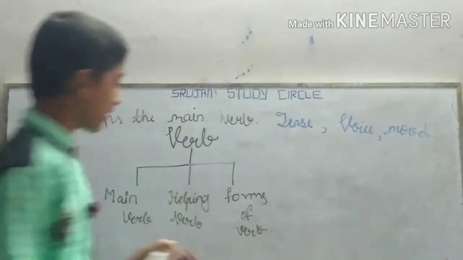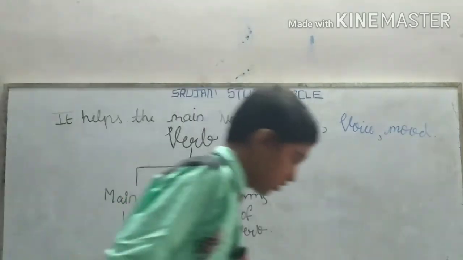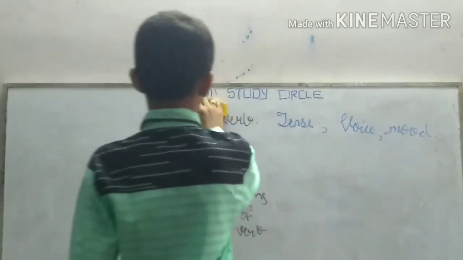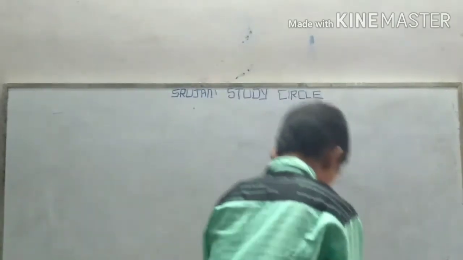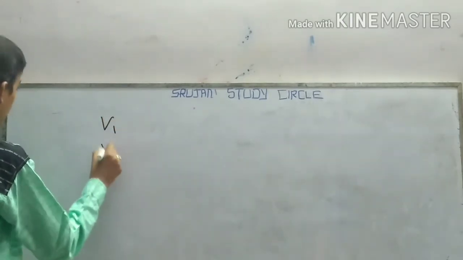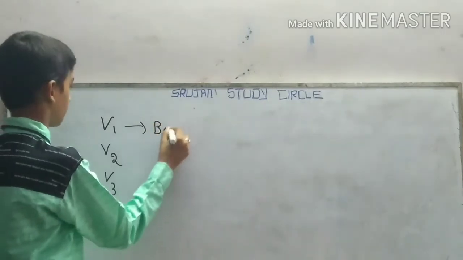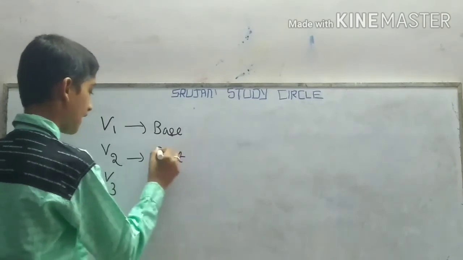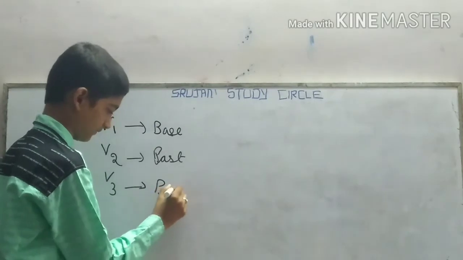Okay. Now, what are the forms of verbs? So, let us learn the forms of verb. Now, mainly there are three forms of verb. Verb number 1, verb 2, verb 3. Now, what is verb 1? It is the base. Verb 2 is the past, and verb 3 is the past participle.